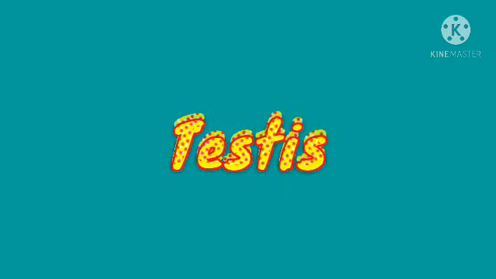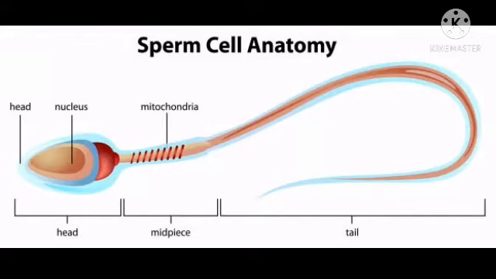First of all, we have the testis. The testis is the part of the male reproductive organ that produces the sperm. Then we also have the sperm. This is the sperm. The sperm has a head and a tail, a very long tail for swimming. Yes, it needs to swim to the female egg when it is released into the female body.